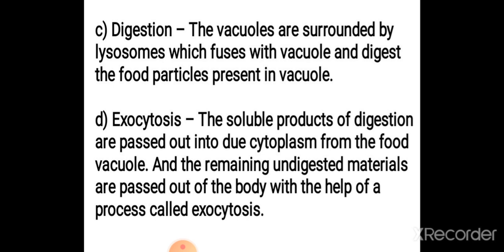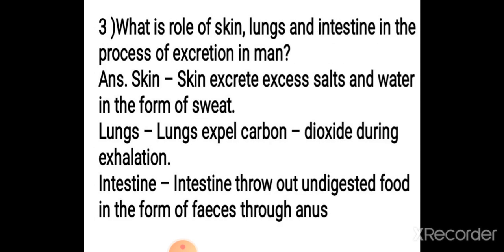Now, once the food particles are dissolved inside the food vacuole, after the digestion, the digested food is diffused into the cytoplasm. And the undigested remaining food material is removed from the body with the help of the contractile vacuole. And this process is known as exocytosis. Now these are the steps of nutrition in amoeba.